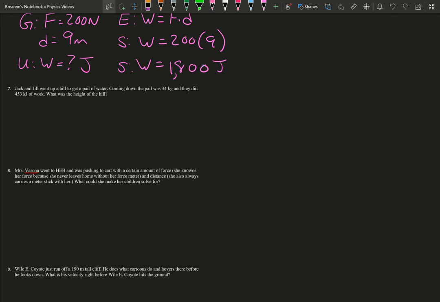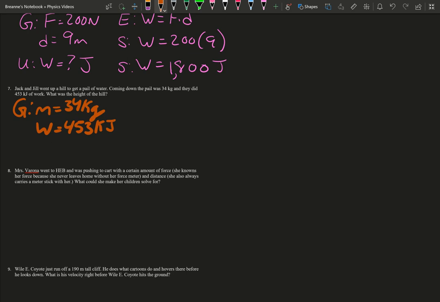So 7, Jack and Jill went up a hill to get a pail of water. Coming down, the pail was 24 kilograms, and they did 453 kilojoules of work. What is the height of the hill? So we're going to, again, write down our givens. Our givens in this case are mass, 34 kilograms, and our work is 453 kilojoules. Hold it. We have an issue.